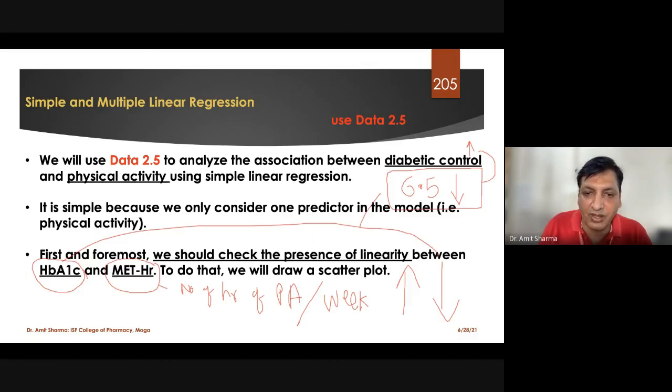So we want to find out what both variables are, given in numbers. Here we have data showing how much physical activity patient number 1 is doing in a week. The answer is 4 hours, 6 hours, 8 hours, 10 hours, like this. And what was his or her HbA1c score? Because the HbA1c score is considered after 3 months. For example, today you did the test, and after 15 days you do the test again, the reading will remain the same. It is the average value of 3 months. So the value is going to change only after 3 months.